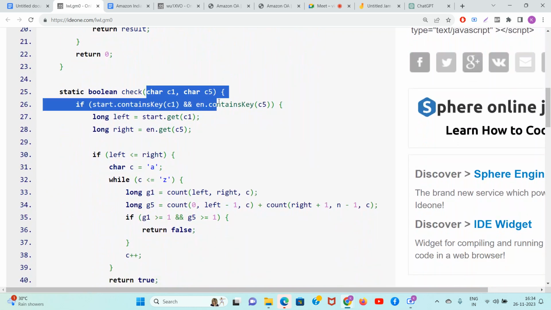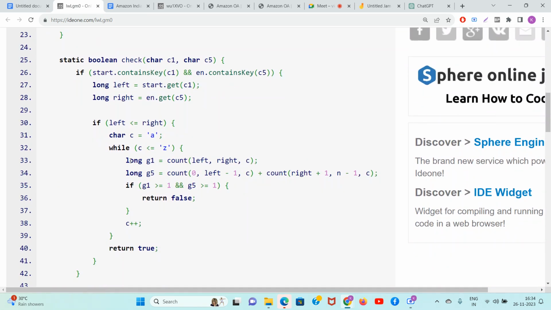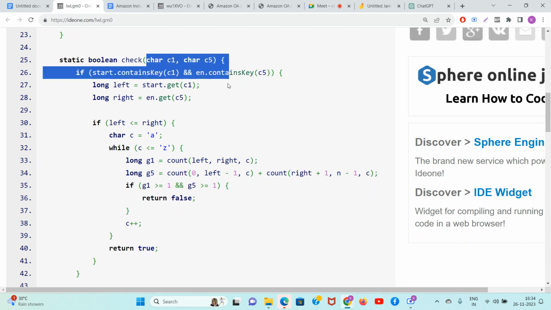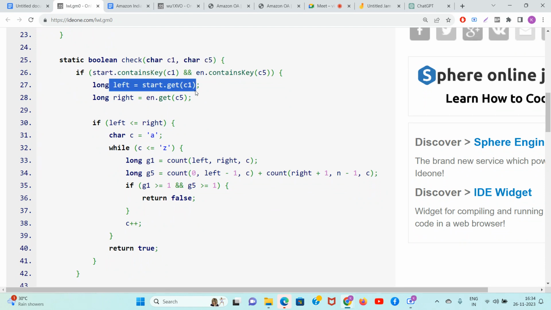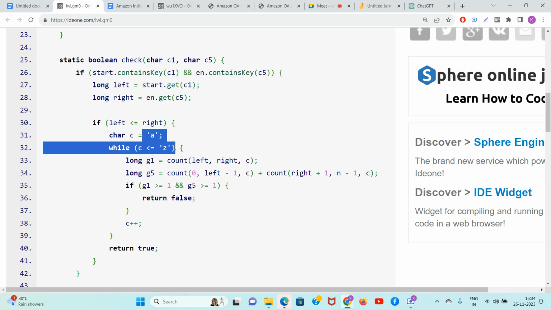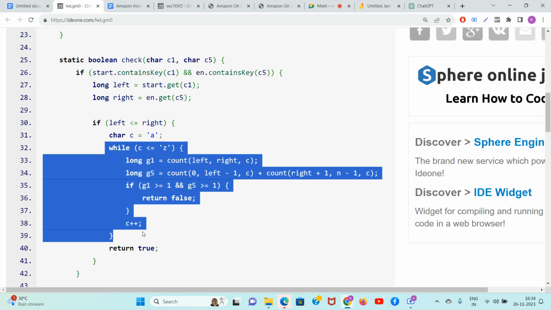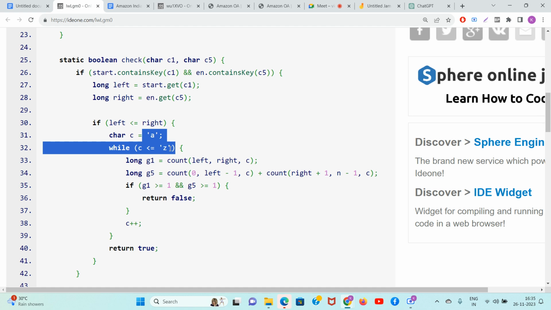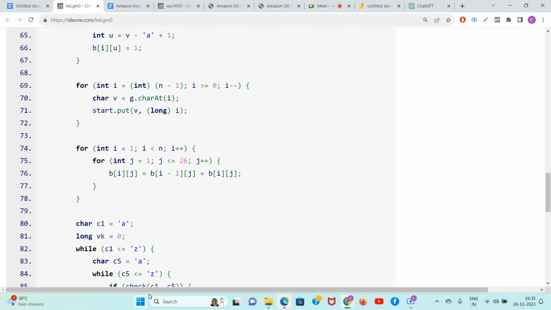Guys, starting at C1, ending at C5. Now you know this thing, right? You have to check if the largest string starting at C1 and ending at C5 is valid or not. You get the leftmost occurrence of C1, rightmost occurrence of C5. You check for all the characters from A to Z. If G1 is greater than equal to 1, G5 greater than equal to 1, you screwed up, return false. But if you never screw up in your whole life, from A to Z you never fail, then you finally return true, your job is done.